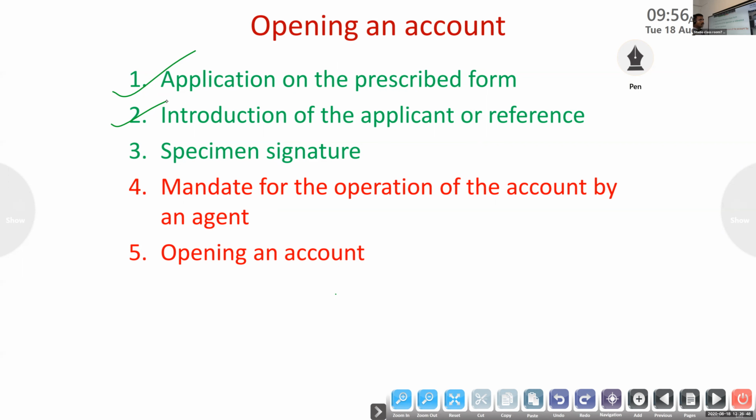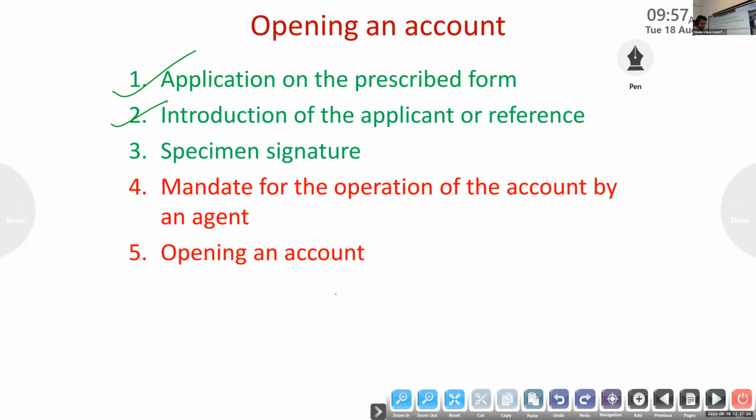I also opened an account. Before this school, I was working in Maharashtra. At that time, when I was opening the account, they inquired about me from my institution, from my school. That is the introduction of the applicant or reference. If the person is unknown, they have to make an inquiry. They should not open the account in the name of an undesirable person or unknown persons. Okay, that is the second step, introduction of the applicant or reference.